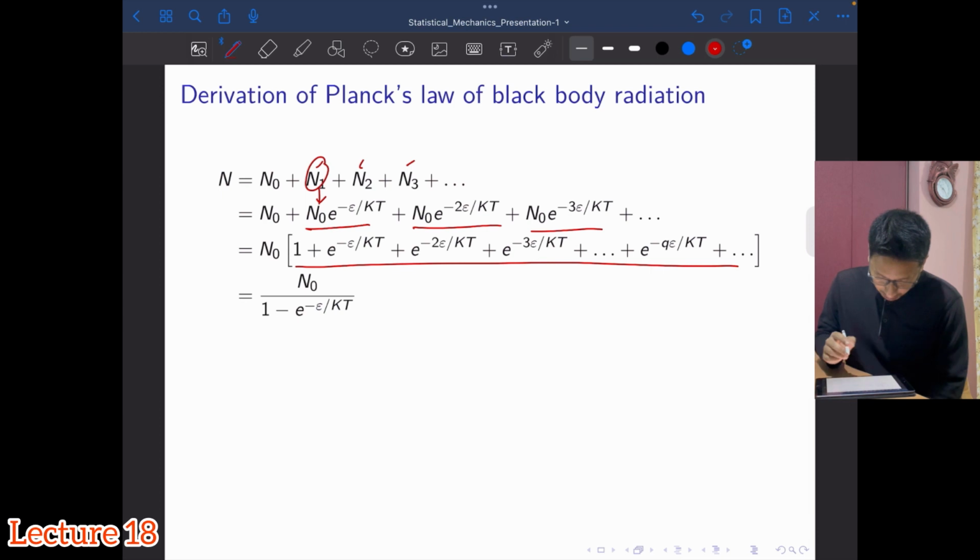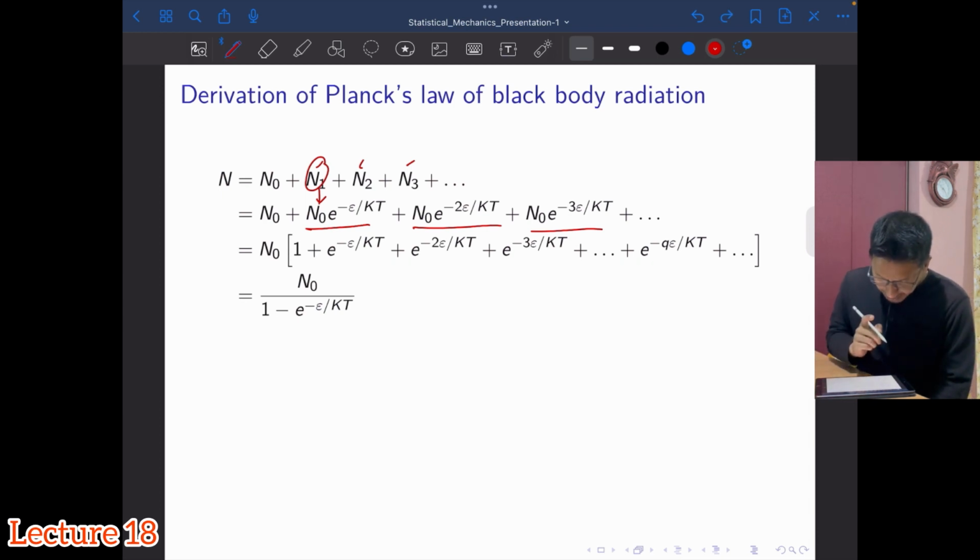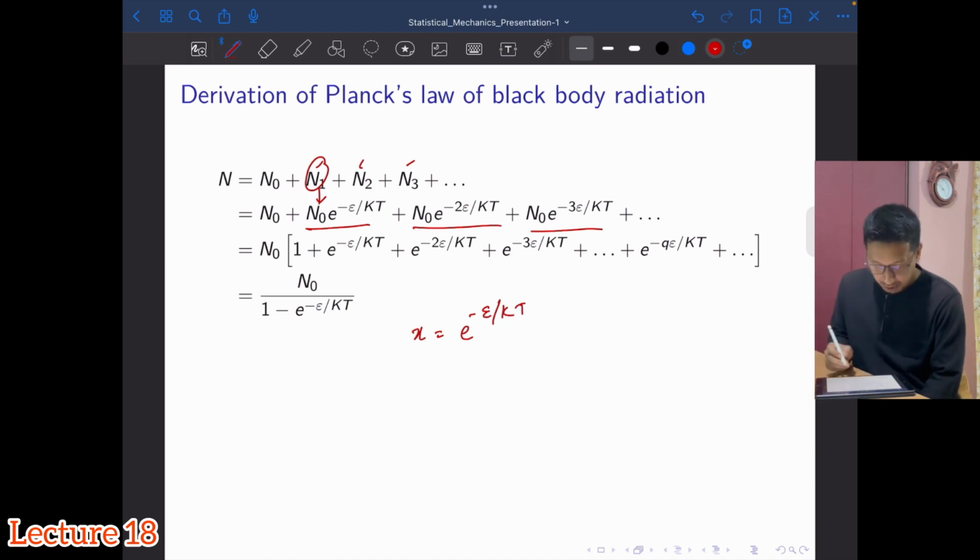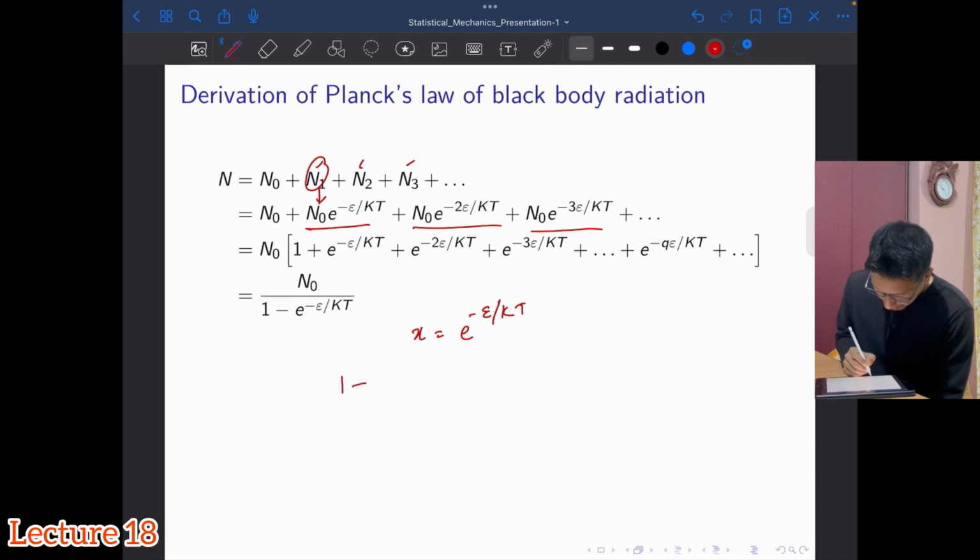Now what you have to do is let us assume that x is equal to e to the power minus E by kT. So the expression in the bracket will become 1 plus x plus x square plus x cube, isn't it? Then similarly it will keep going, right?